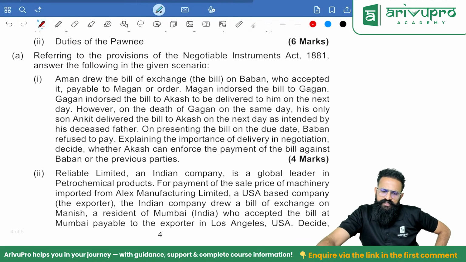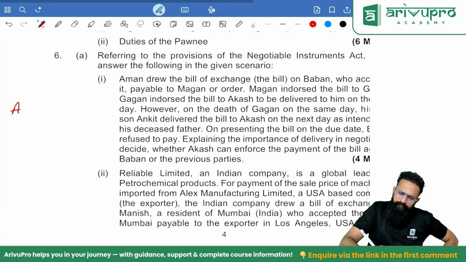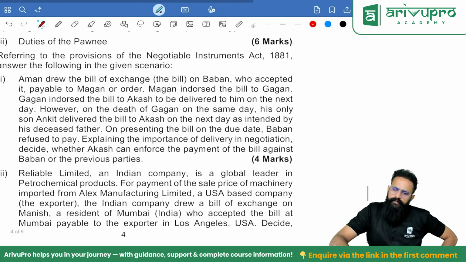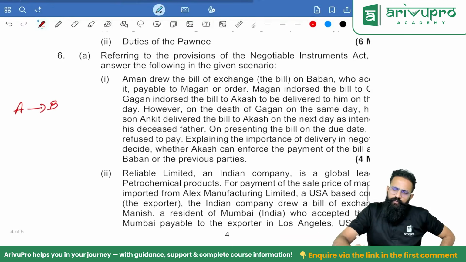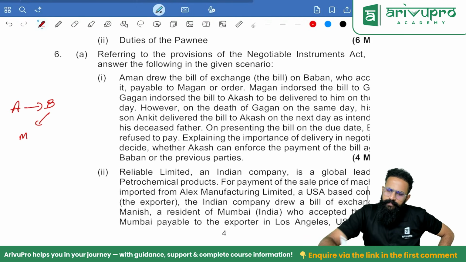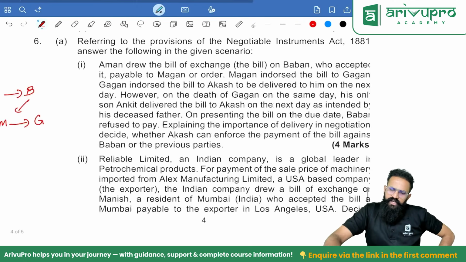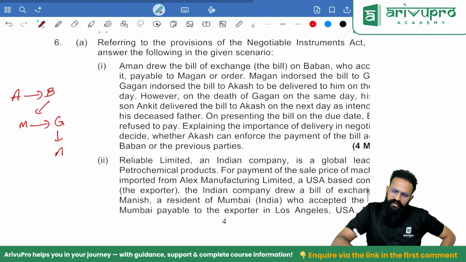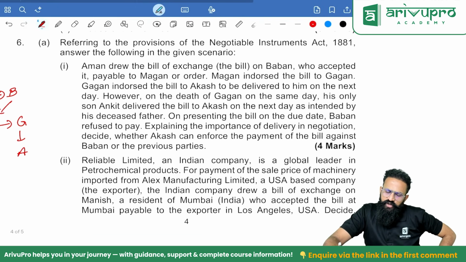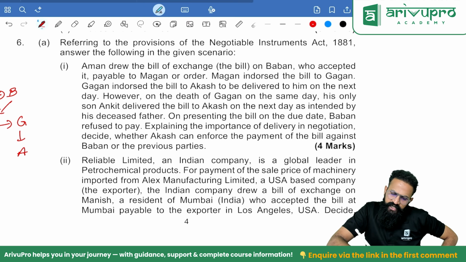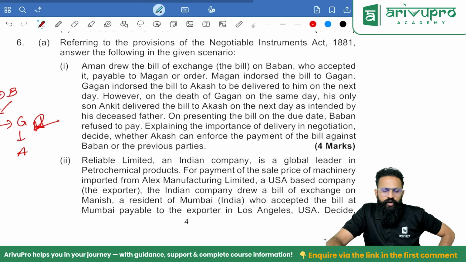Referring to the provisions of the Negotiable Instruments Act, Aman drew a bill of exchange on Baban, who accepted it, payable to Magan. Magan endorsed the bill to Gagan. Gagan endorsed the bill to Akash, to be delivered to him on the next day. Gagan endorsed, meaning he has signed. And the delivery is to happen tomorrow.